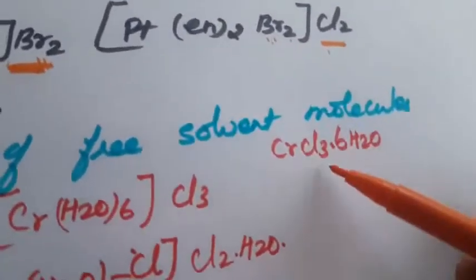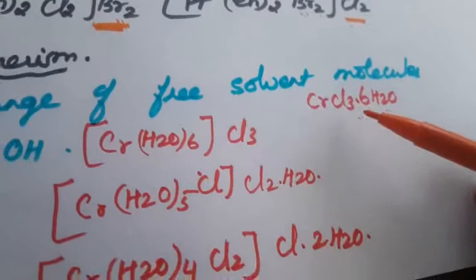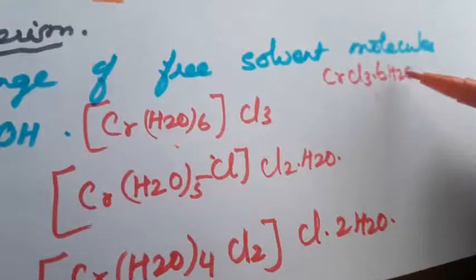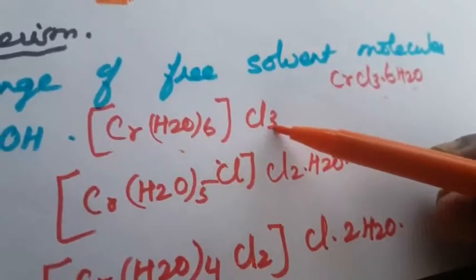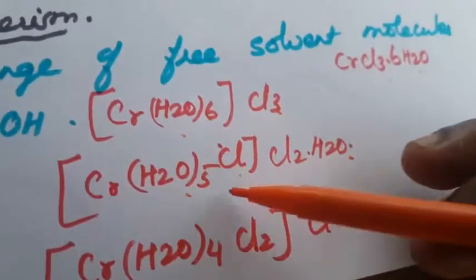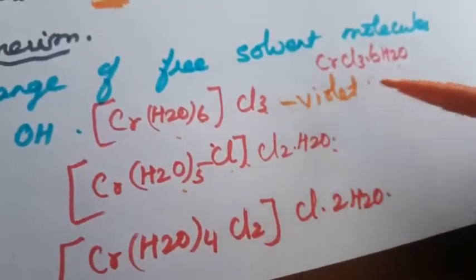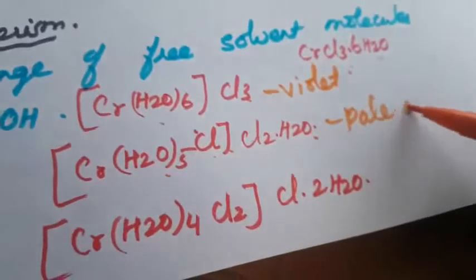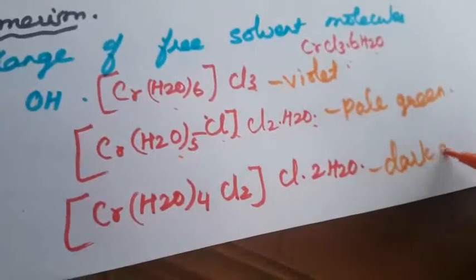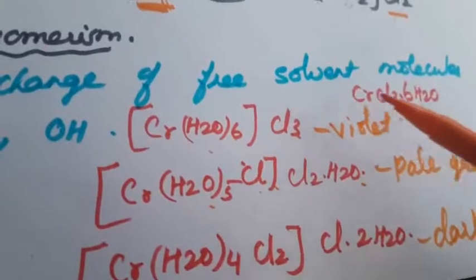So example, CrCl3·6H2O. This is one coordination compound, and it has three solvate isomers. Say for example, here there are 6 molecules of water and Cl3 is the counter ion. But here one water molecule is coming outside. So what is the color? This is violet in color. This is pale green. This is dark green. Okay, so that is the three different colors. This is called solvate isomerism.